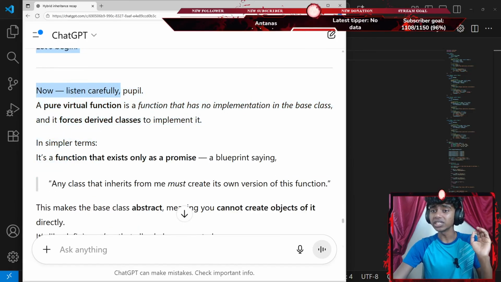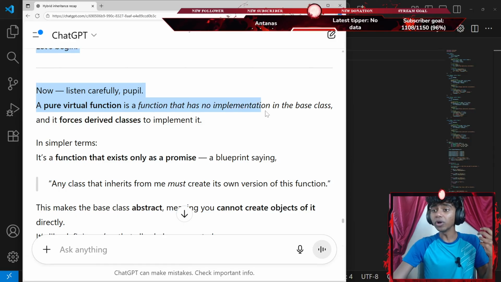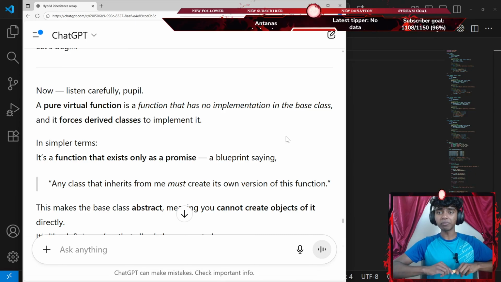Okay, let's begin. Now, listen carefully, pupil. A pure virtual function is a function that has no implementation in the base class and it forces derived classes to implement it.